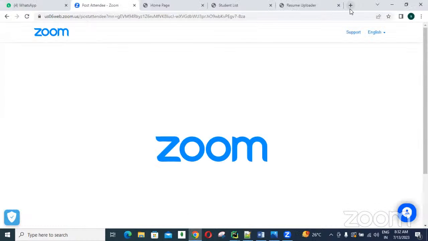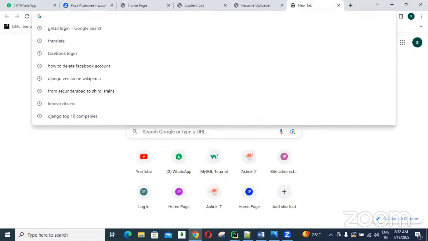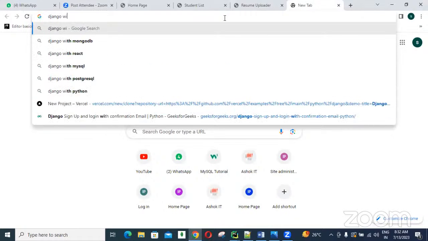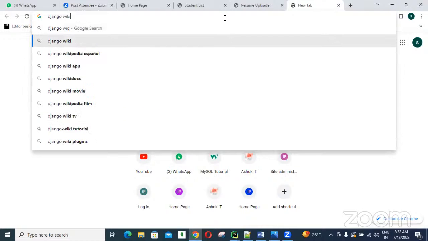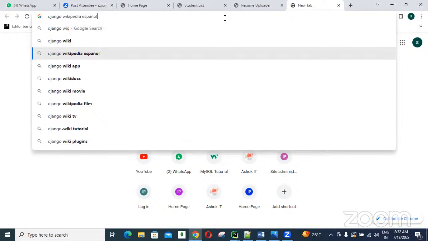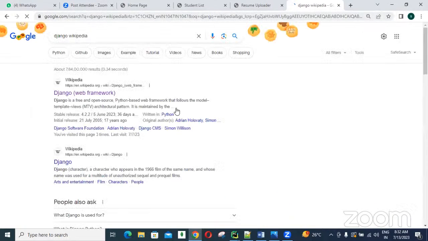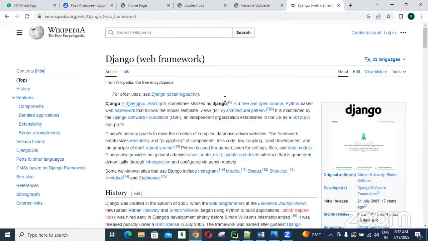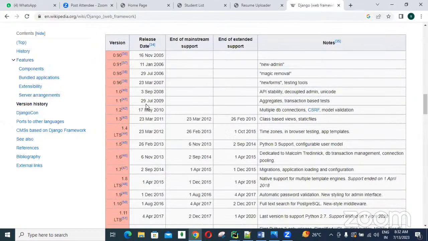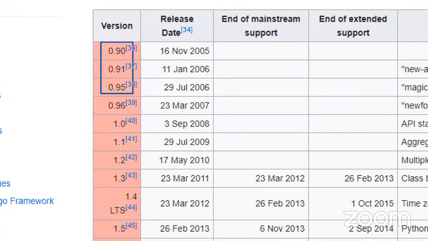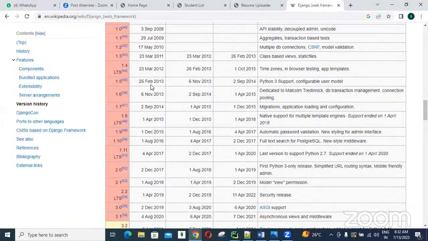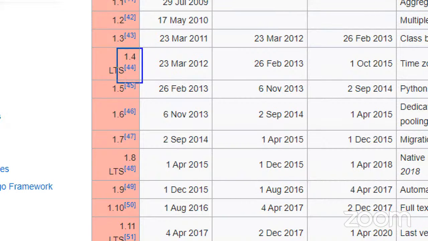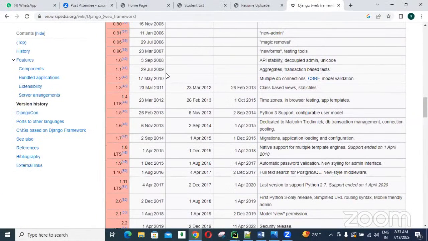If you want an idea about the Django history, simply search Django Wikipedia, open it and go down somewhere, and you get all the versions. See, initially they designed like these. The first LTS version is 1.4, released in 2012.